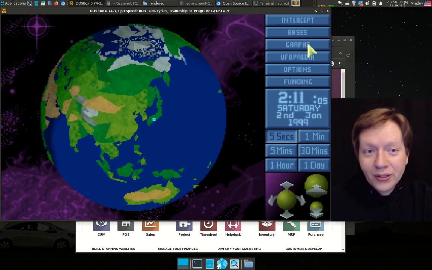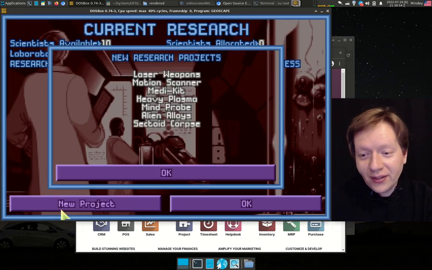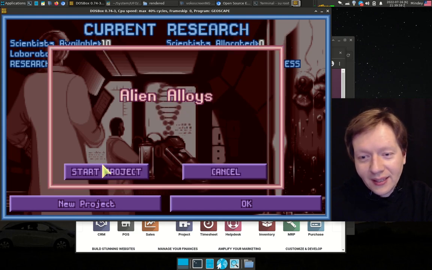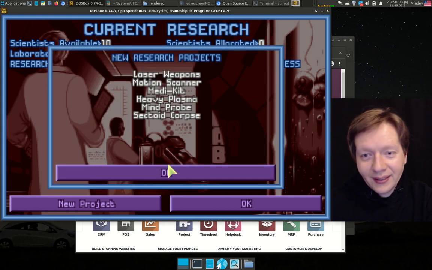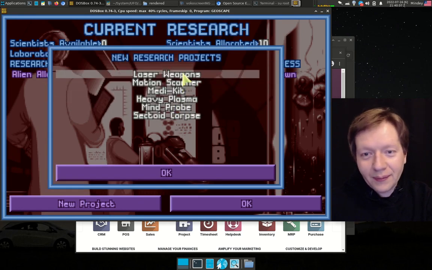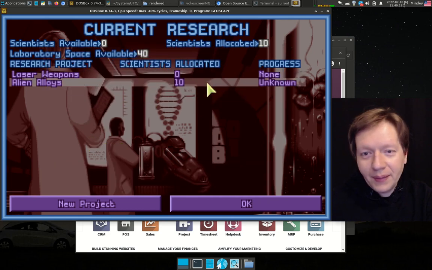Then once you equip the base, what's more important also is to start the research. Now we actually have alien alloys, right? So maybe we might start researching them, and we can allocate our 10 scientists on that project, but we can also add a few more projects, like for example laser weapons, and since we have no scientists there, maybe we should allocate equally to these two projects.